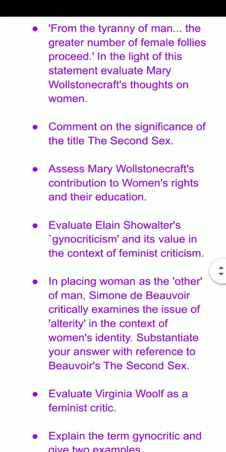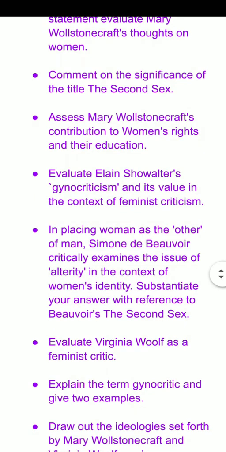Now next is, comment on the significance of the title The Second Sex. The Second Sex is one of the most important works by Simone de Beauvoir, the French female writer, literary critic and novelist. We need to write the importance of this particular title. That is one of the most important works of Simone de Beauvoir.